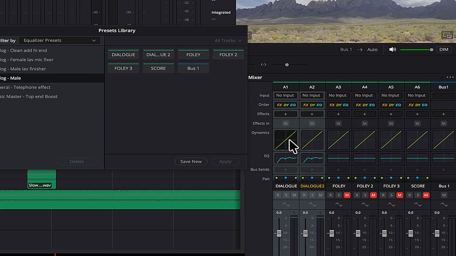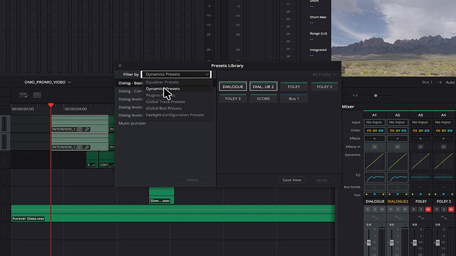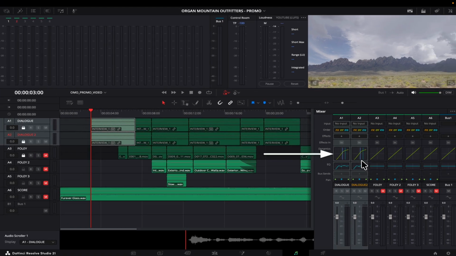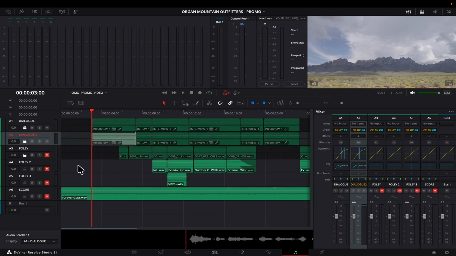We're going to do the same with the dynamics. So let's just go over here. We're going to filter by dynamic presets and we're going to choose full expander and hit apply. Then let's just go open our dynamics, and we don't have the limiter enabled by default. So we'll just enable that for both of them. And the reason I've added the limiter is because I don't want the volume of both these channels to be clipping and going beyond that 0 mark.